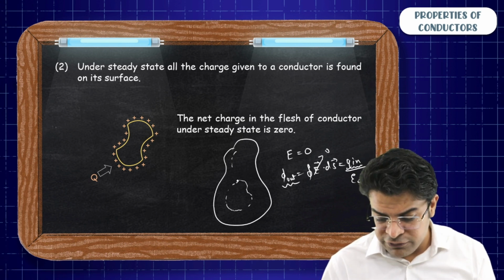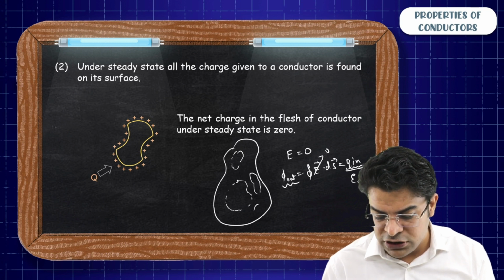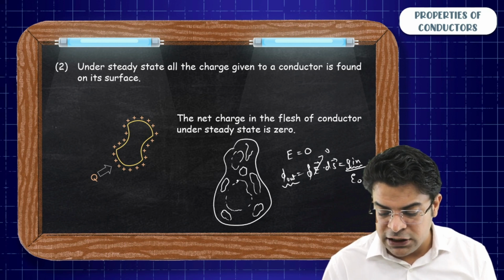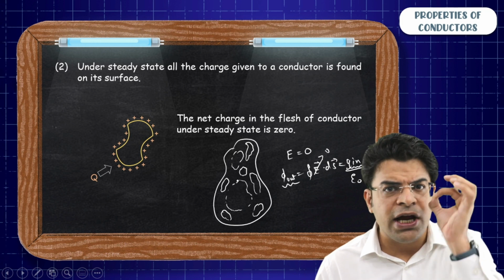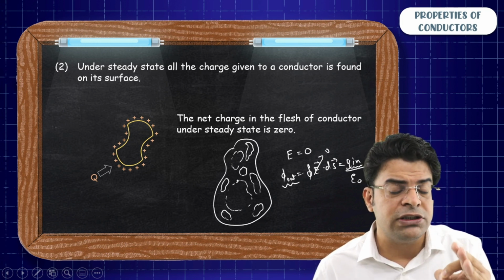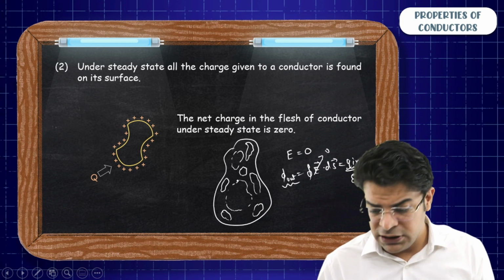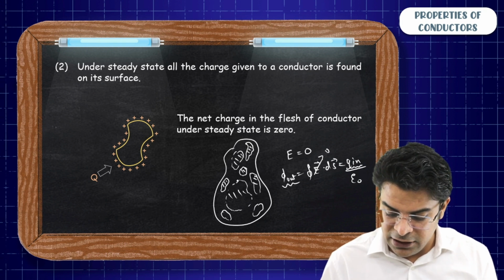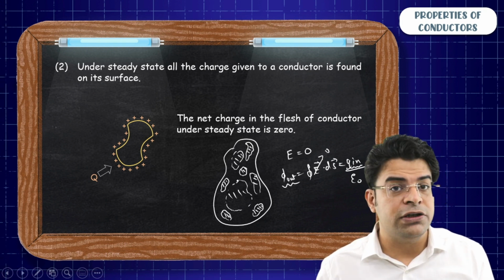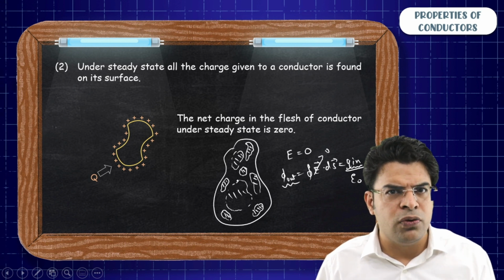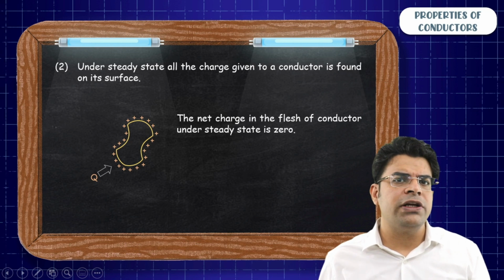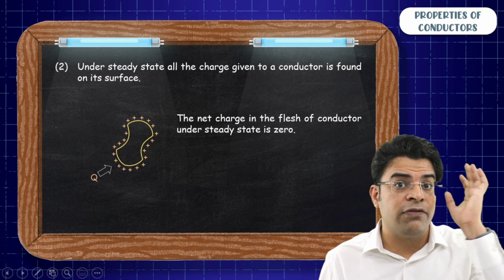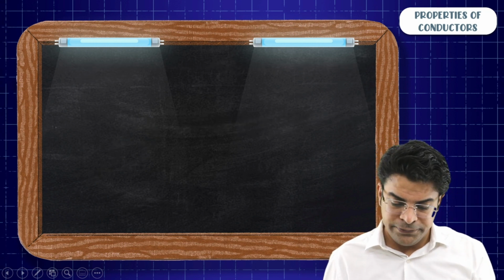So I can draw the Gaussian surface here, I can draw the Gaussian surface here, I can draw Gaussian surface anywhere. And within all these Gaussian surfaces, we know that the net charge has to be zero because at each and every point on these Gaussian surfaces, the electric field is zero. So since the net charge inside all of these Gaussian surfaces is zero, we say that in the flesh of conductor, you can't have net charge. So where do you find the charge given to a conductor? On its surface. So the second property that we need to notice here is that all the charge given to a conductor resides on its surface.